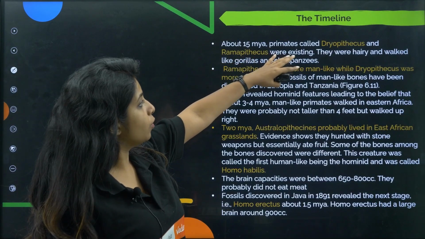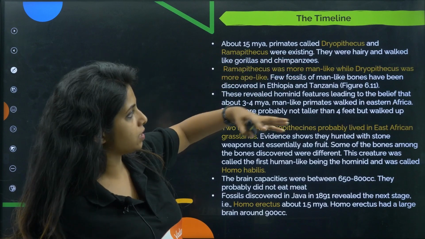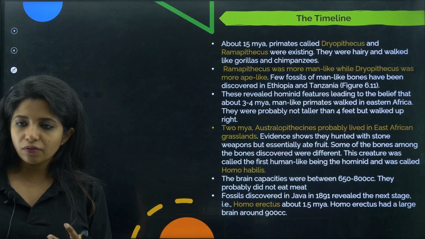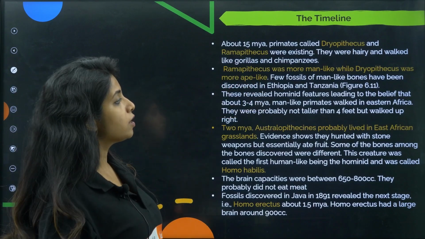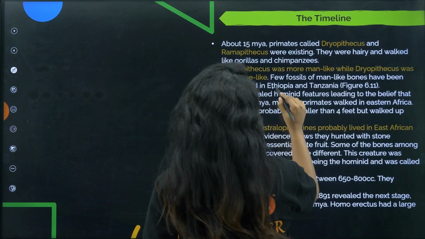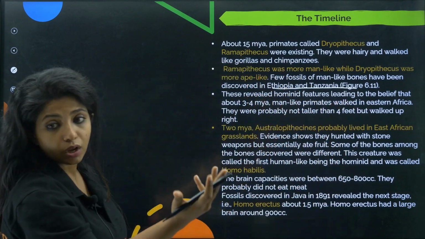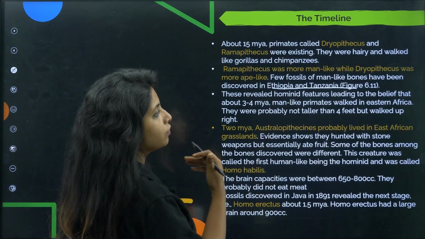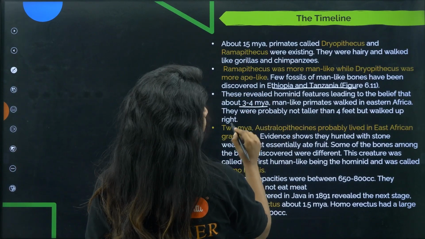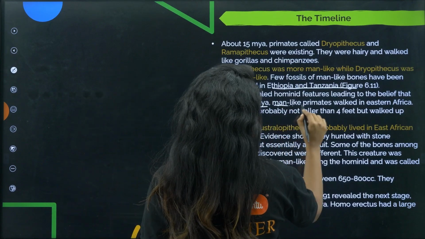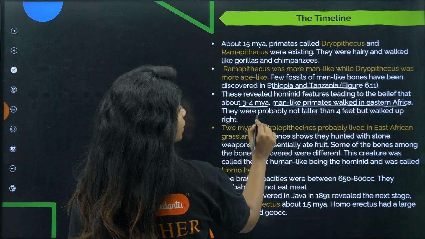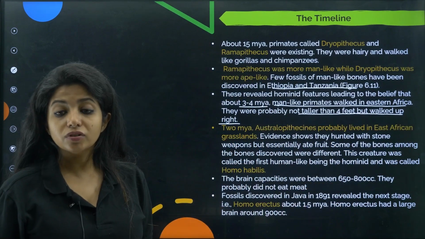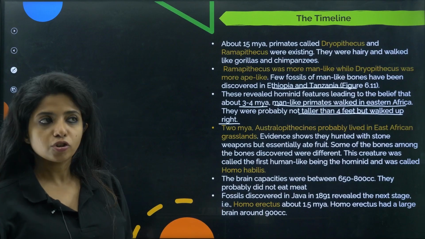About 15 million years ago, primates called Dryopithecus and Ramapithecus were existing. They were hairy and walked like gorillas and chimpanzees. Ramapithecus was more man-like, whereas Dryopithecus was more ape-like. Few fossils of man-like bones have been discovered in Ethiopia and Tanzania. These revealed hominid features, that is human-like features, leading to the belief that about 3 to 4 million years ago, man-like primates walked in eastern Africa. They were probably not taller than 4 feet, but walked upright. Who were those children? Australopithecus.